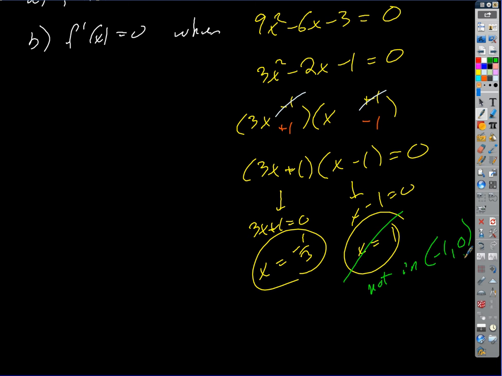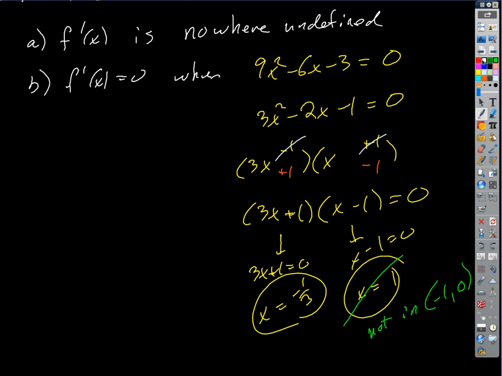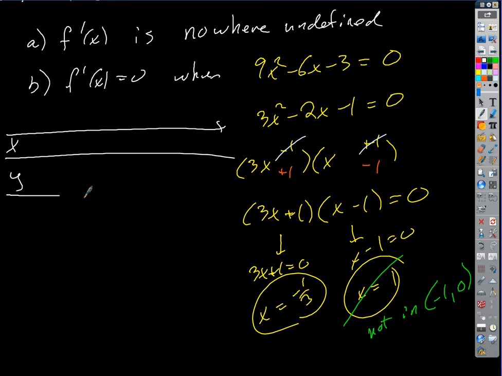So here's the part I want to show you. This is the part that's pretty handy. We can make a table out of this. So here's how our tables are going to look when we're doing functional analysis in calculus, which is what we're going to be doing all chapter. We're just going to make some rows. The first row is going to be x. And I'm just going to draw the x-axis up there. Next one is going to be y or f or whatever we're going to call it. I'll just call it y. And the next one is y prime. Okay. And that's our table.